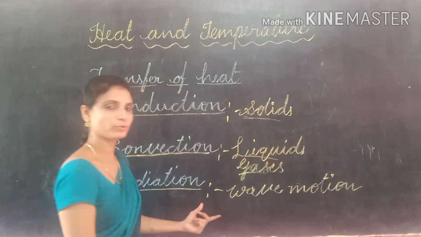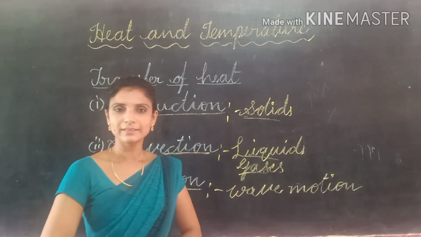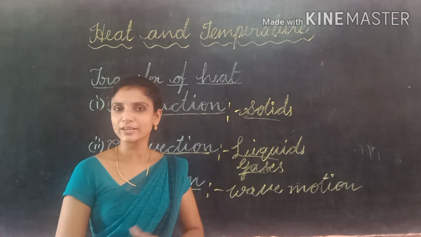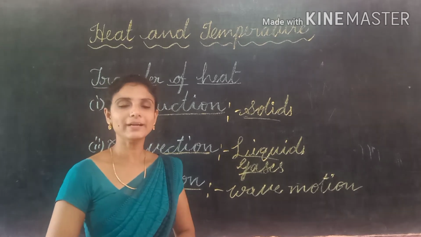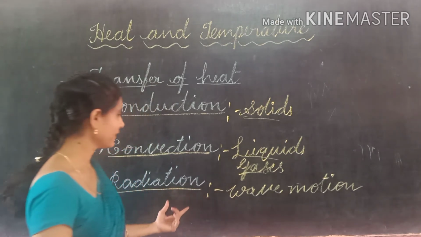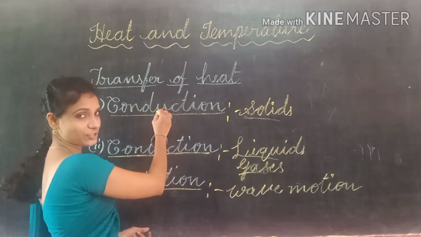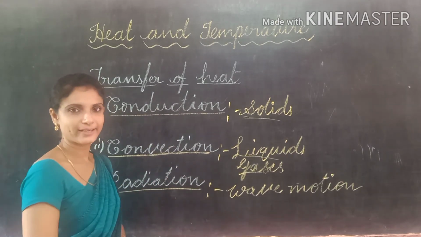The best example for radiation: between the sun and the earth there is no medium, nothing is there, but we are able to get sunlight and sun heat waves, that is called radiation. These are the three ways of transferring heat: conduction, convection and radiation.